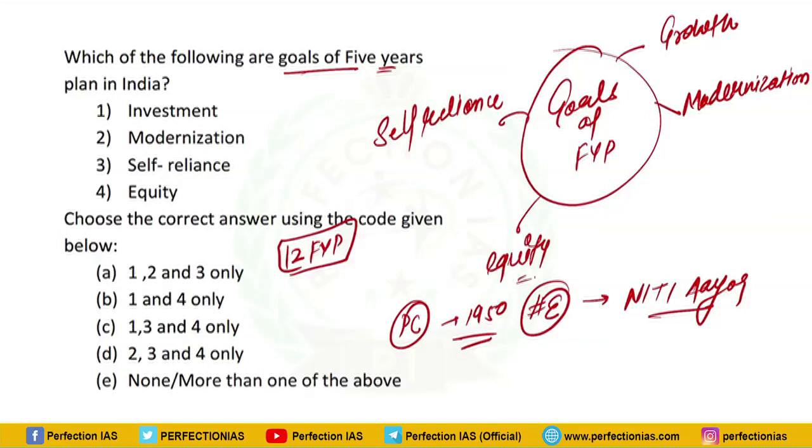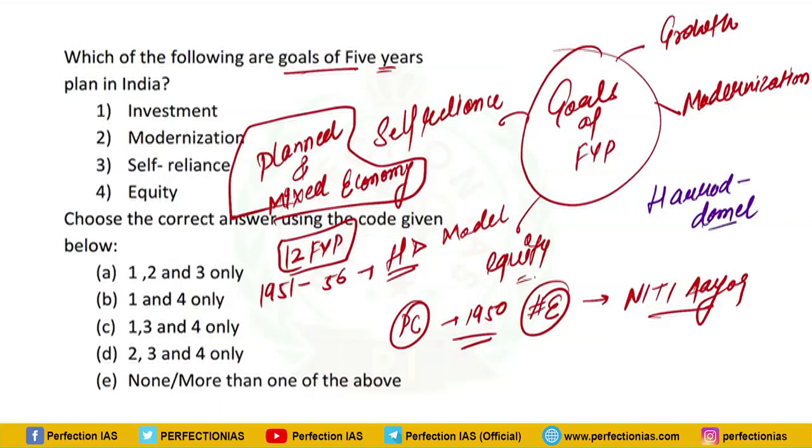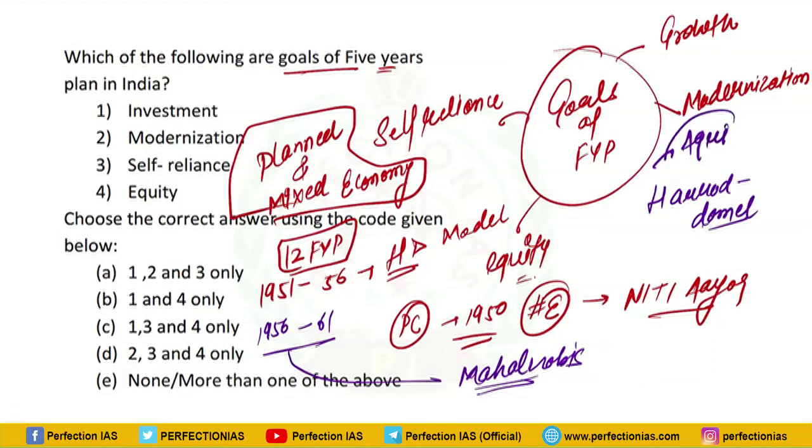Post independence, India was declared as a planned and mixed economy. The first 5-year plan was from 1951 to 56. It was based on the Harrod-Domar model, that is HD model. HD stands for Harrod-Domar. Second 5-year plan was from 1956 to 61. It was based on the Mahalanobis model, which we had discussed a couple of questions ago. So first 5-year plan was focused on agriculture. Second 5-year plan was focused on capital goods or heavy industry.